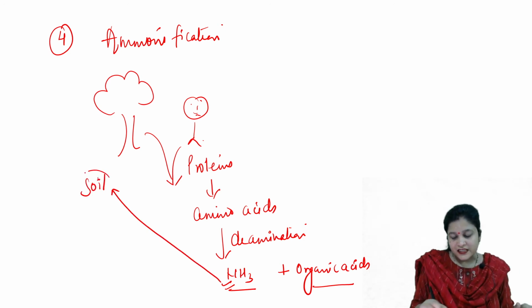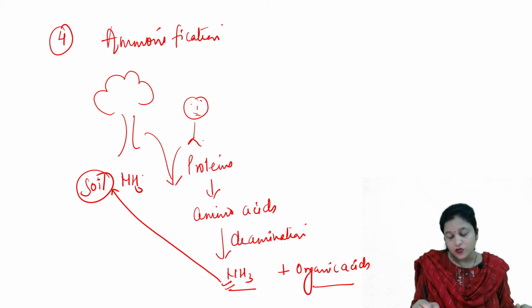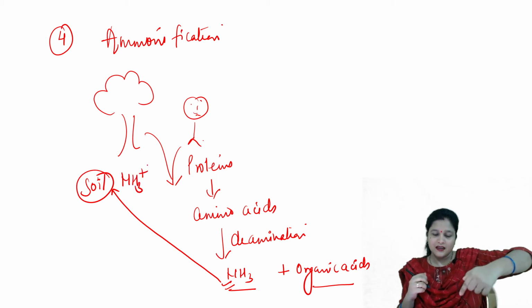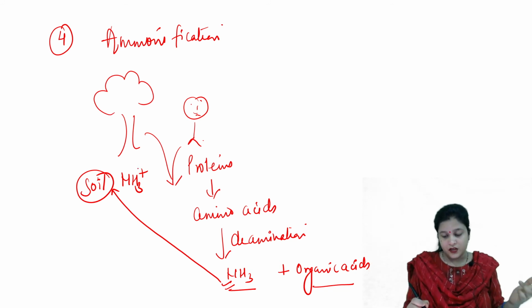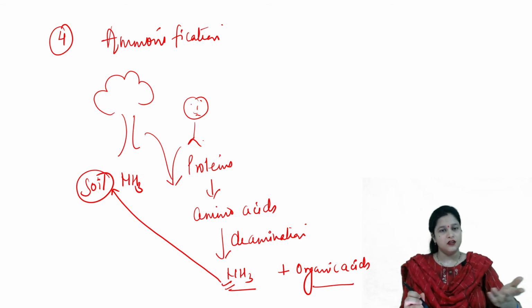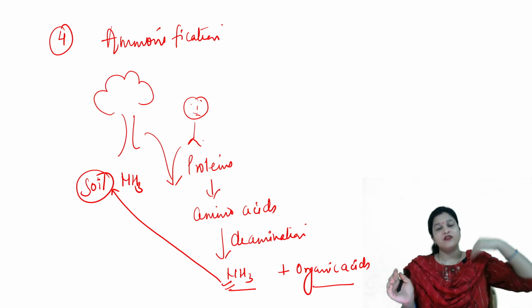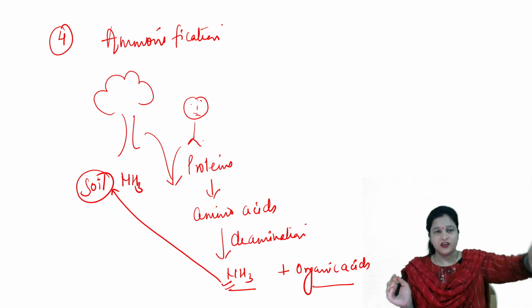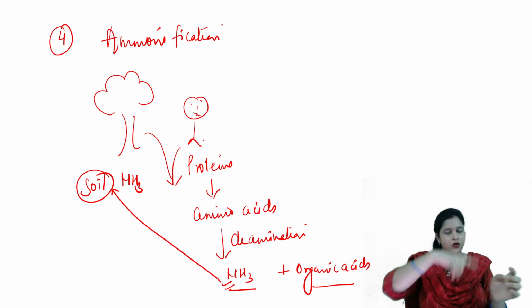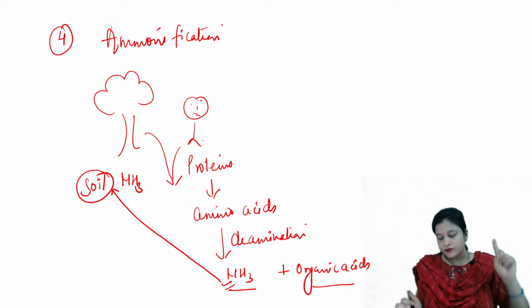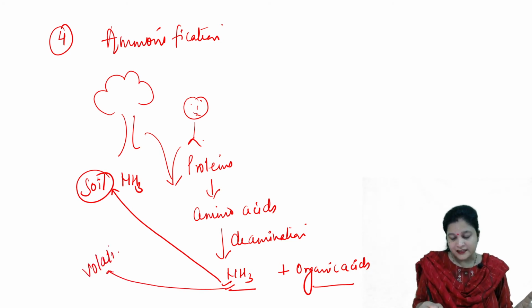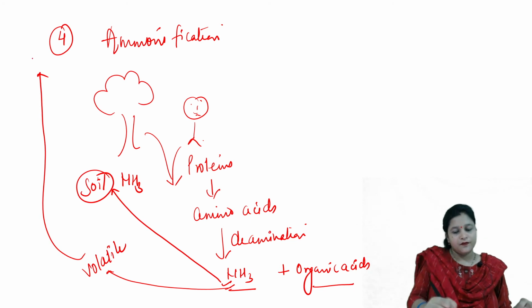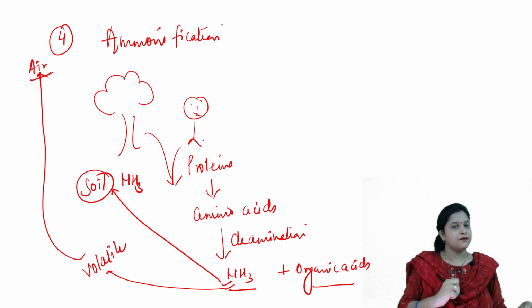Now, this ammonia can be used again for nitrification, right? Ammonia will combine with hydrogen and will be converted into ammonium, right? Then we have nitrite formation, then nitrate formation, and the whole cycle can occur. Some of the ammonia is volatile, and some of the ammonia goes back to the atmosphere. It will go to the air.